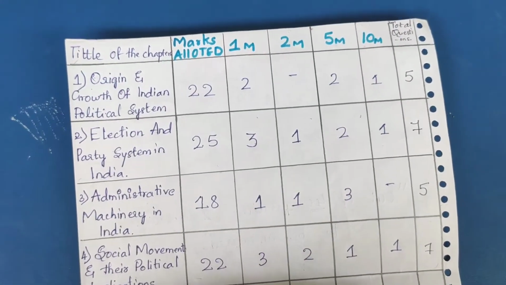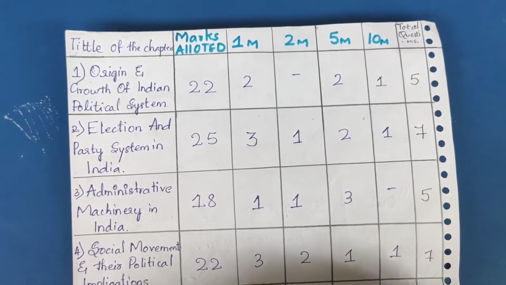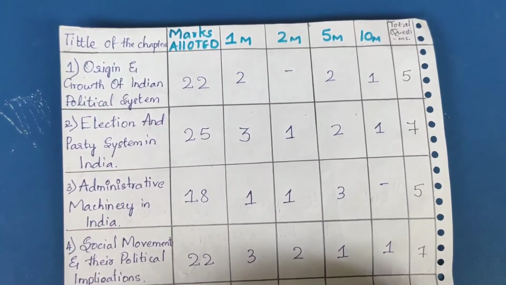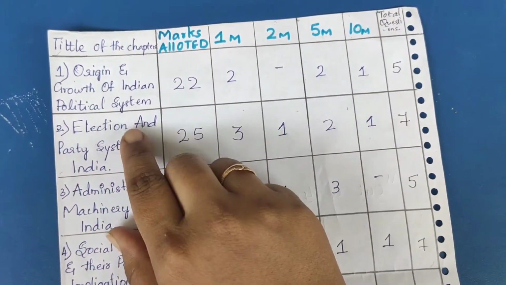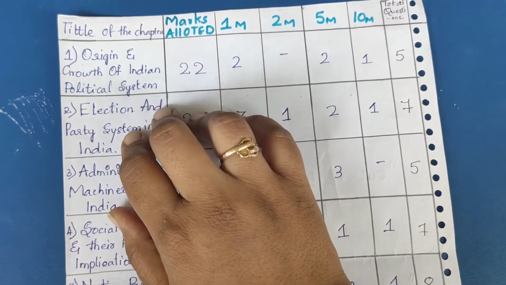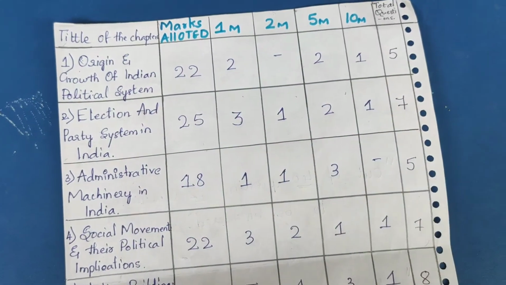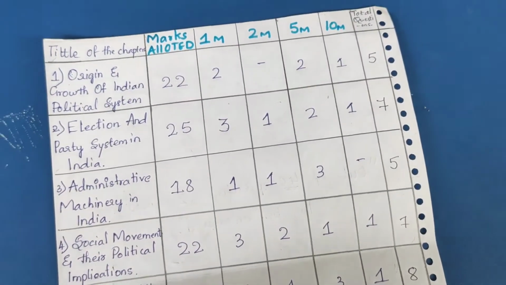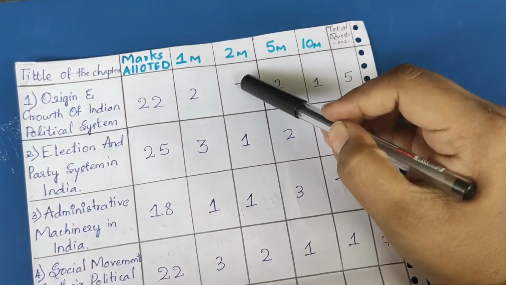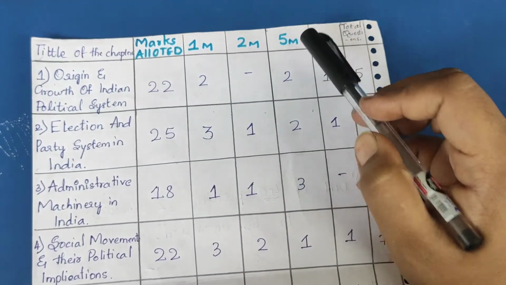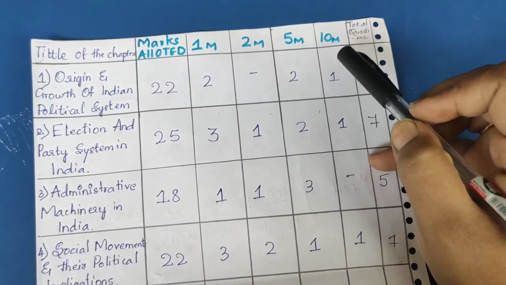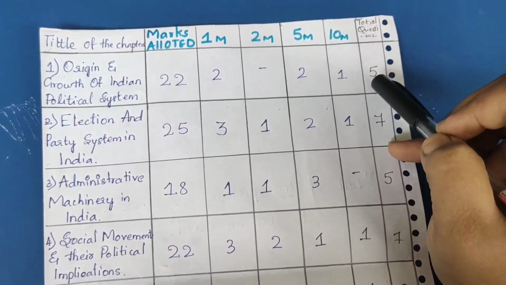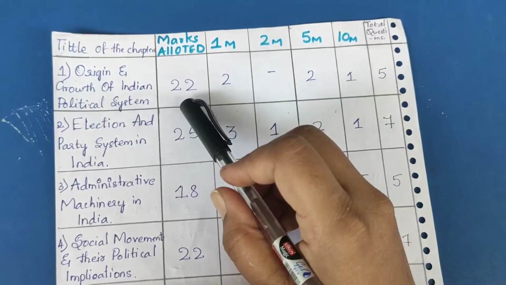Today I have brought the political science blueprint as per the reduced syllabus for the year 2020 to 2021. So let's get started from the first chapter, Origin and Growth of Indian Political System. 1 mark will be asked twice. 2-mark question will not be asked, and 5-mark question will be asked twice, and 10-mark question will be asked once. So the total questions allotted is 5 and total marks is 22.